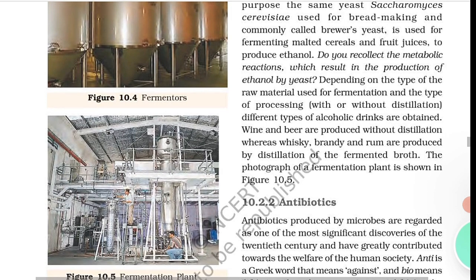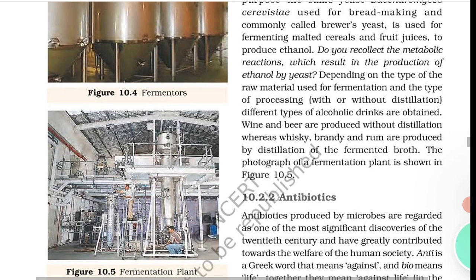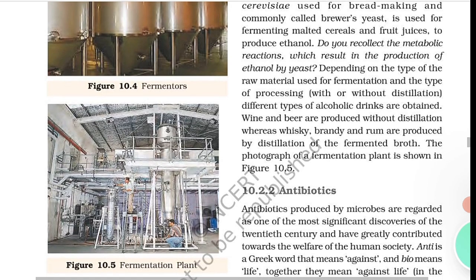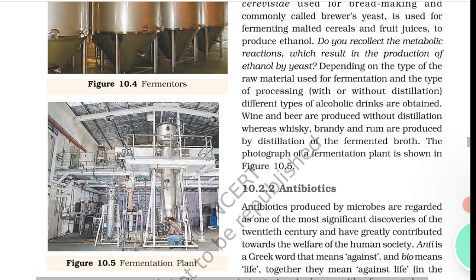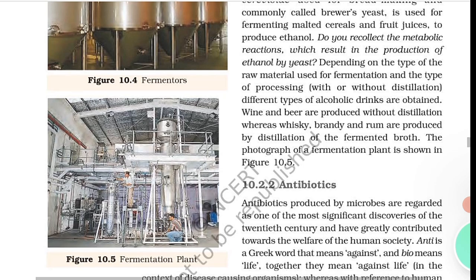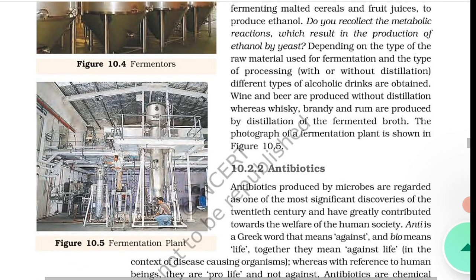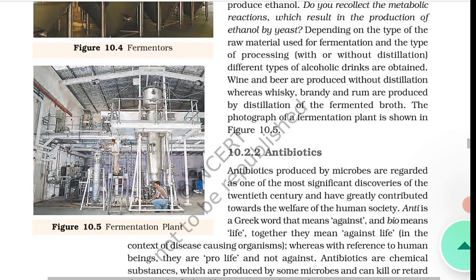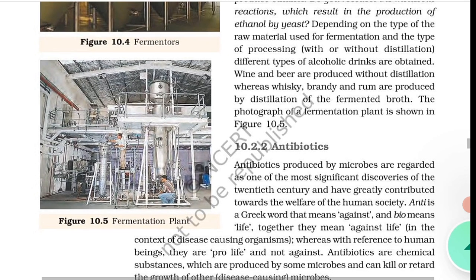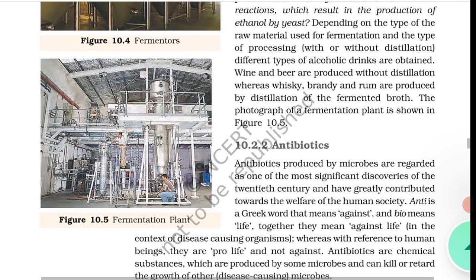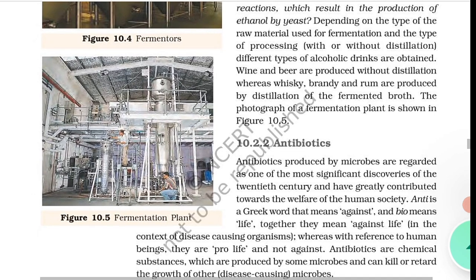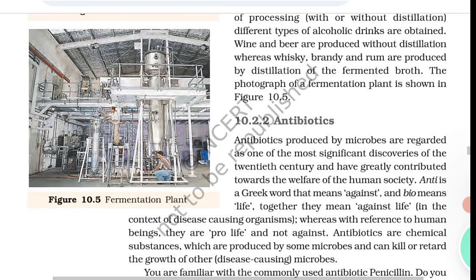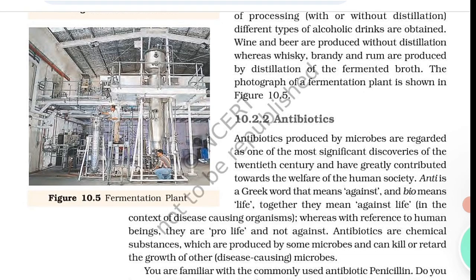However, its full potential as an effective antibiotic was established much later by Ernest Chain and Howard Florey. Full potential किसने दिया है? Ernest Chain and Howard Florey. This antibiotic was extensively used to treat American soldiers wounded in World War II.